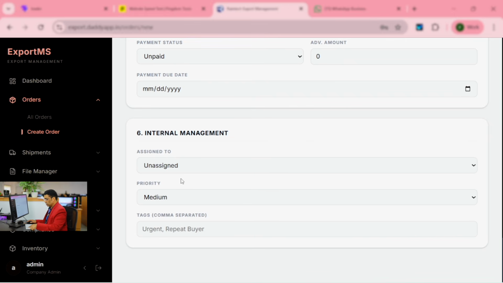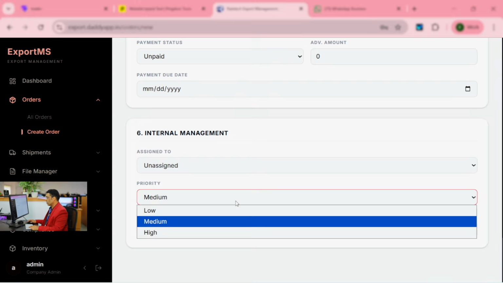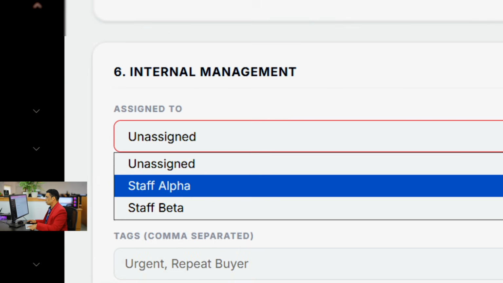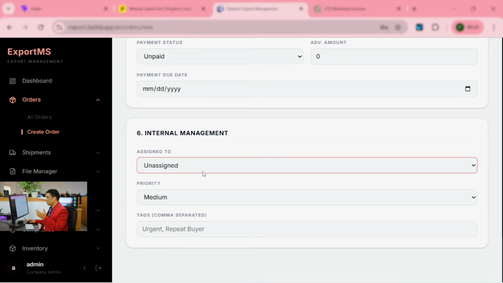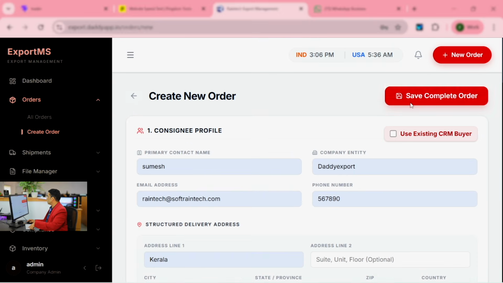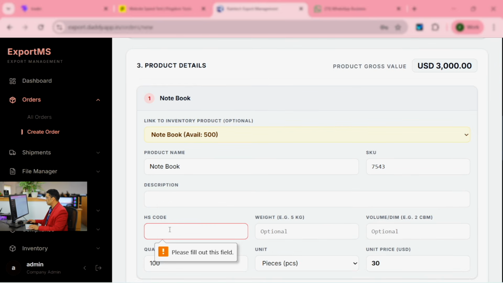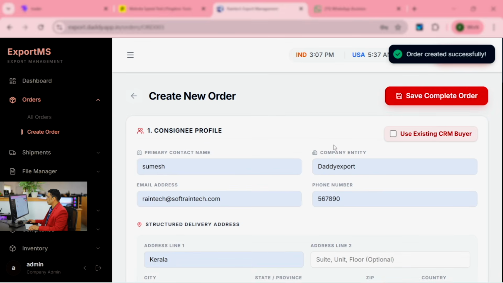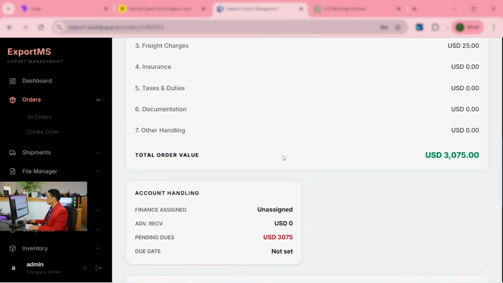You can assign to your staff for the follow-up. You see, the priority is medium, low, or assign to whom. You can add multiple staff over there because it's a completely CRM-based website. Let me create the shipment. So it's asking for the HSN code. I just put something. And let me create. The order is successfully created.